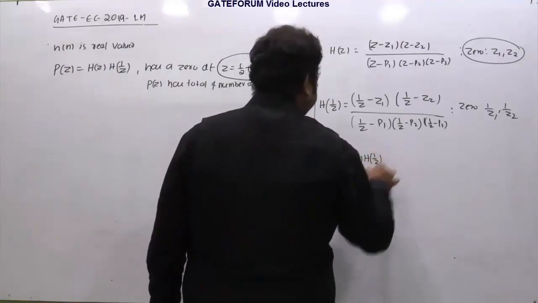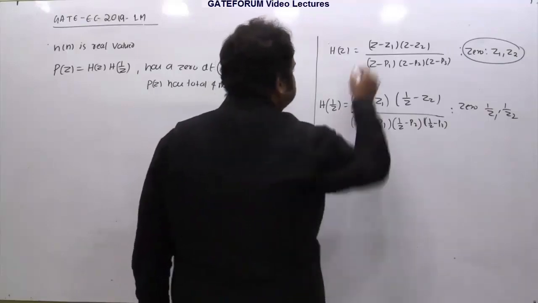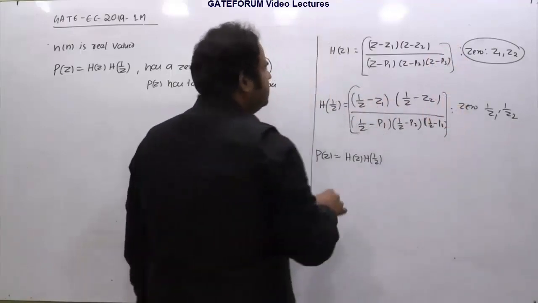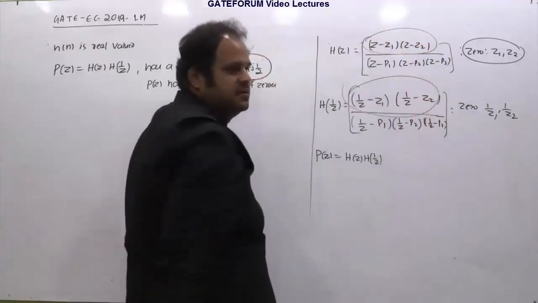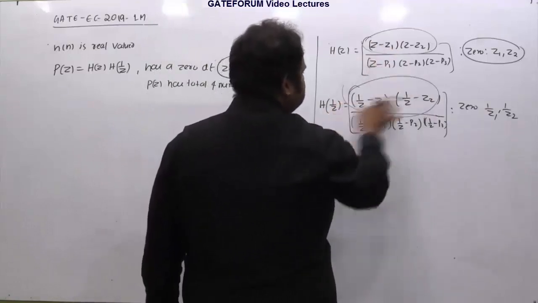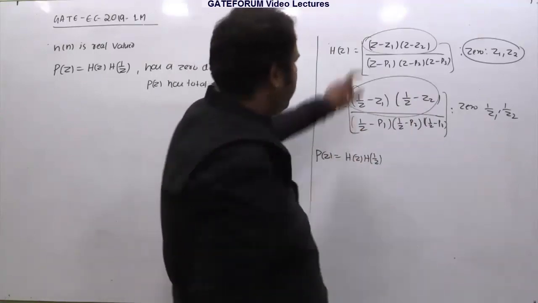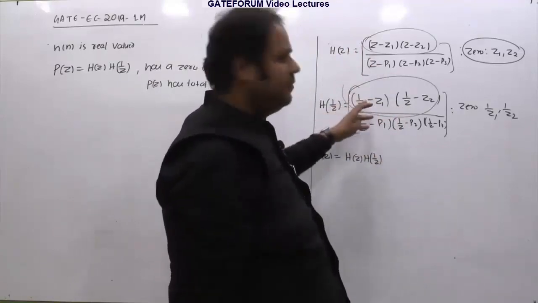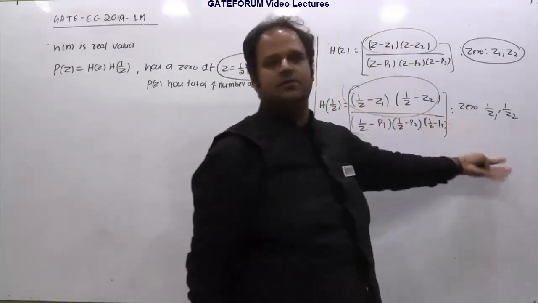okay, if I am multiplying them, and now if I ask you what are the zeros of this function, it makes sense. If you do multiplication of these functions, then what are the zeros? The zeros of this function are nothing but zeros of h of z as well as zeros of h of 1 by z. Is that correct or not? If you write this together, you will have this factor as well as this factor in the numerator. If you multiply both of them, in the numerator you will have 4 factors, and the denominator will have 6 factors. So the roots of the numerator will be z1, z2 corresponding to these two terms, and corresponding to these two terms you will be getting 1 by z1 and 1 by z2.